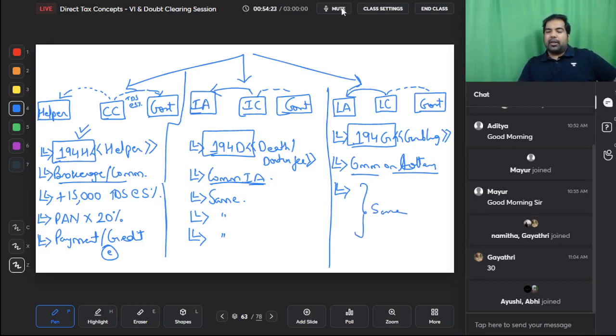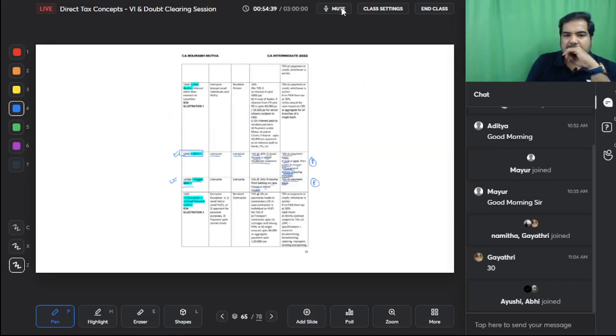Example, TDS at the rate of 5% if amount is more than 15,000. PAN or else 20%, payment or credit, whichever is earlier. So guys, in one shot you've completed 3 sections: 194H helper, 194D death amount and 194G gambler. Here we go.